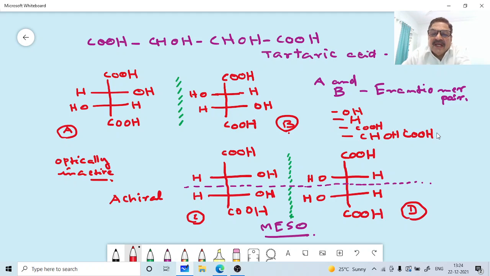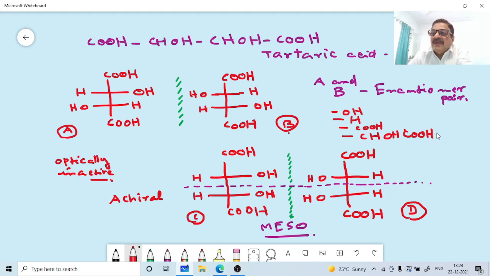The net rotation becomes zero, nullifying the optical activity of the compound.